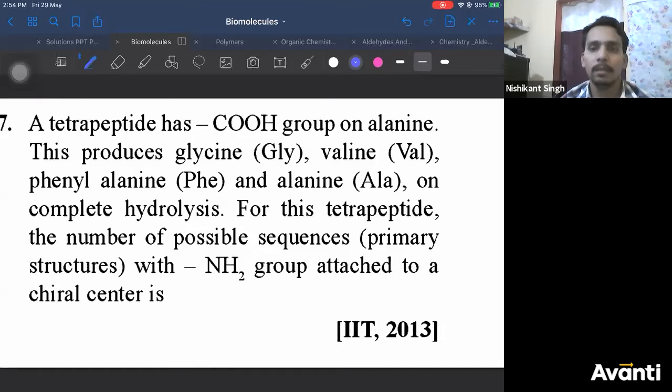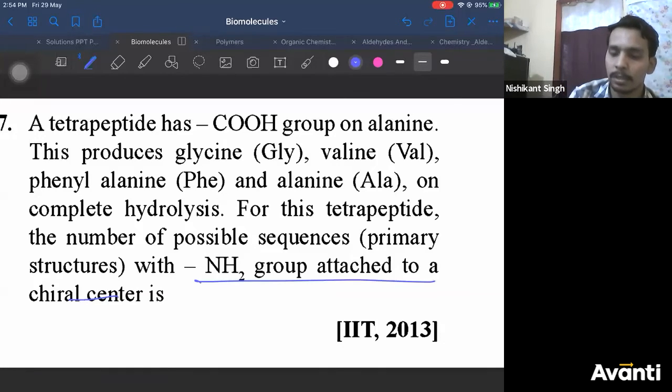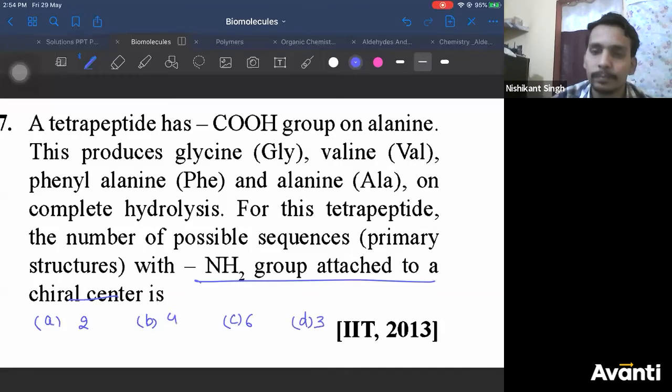How many possible sequences are there where the NH2 group is attached to a chiral center? This is very important. Let me raise a poll. If you are able to answer it, good. Okay, let me give you the options for this: 2, 4, 6, 3. Now I have given you the options. Let me raise a poll for this.